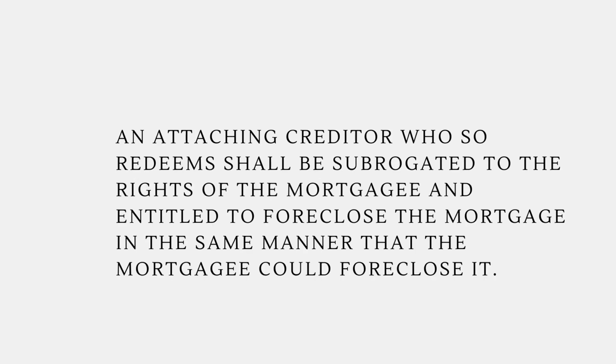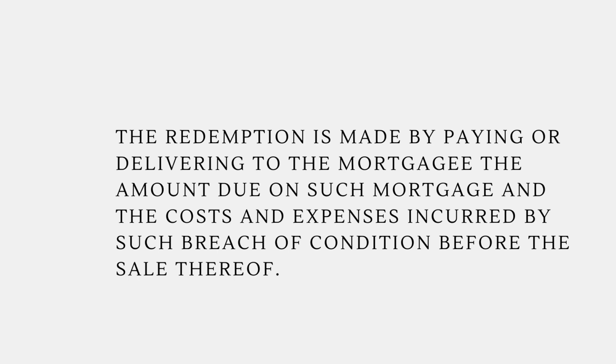Right of redemption. When the condition of a chattel mortgage is broken, the mortgagor, a person holding a subsequent mortgage, or a subsequent attaching creditor may redeem. An attaching creditor who so redeems shall be subrogated to the rights of the mortgagee and entitled to foreclose the mortgage in the same manner that the mortgagee could foreclose it. The redemption is made by paying or delivering to the mortgagee the amount due on such mortgage and the costs and expenses incurred by such breach of condition before the sale thereof.